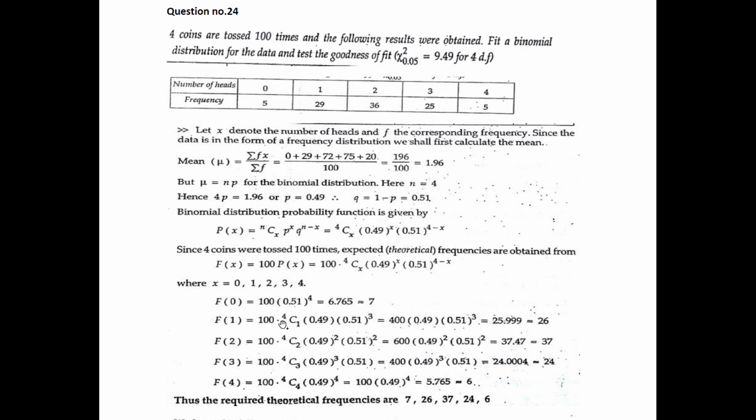What is nCr? How can you find nCr? We have discussed nCr in the lower classes. nCr is n factorial divided by n minus r factorial into r factorial. So substitute all these values, calculate, and you will get f of 0 as 7, f of 1 as 26, f of 2 as 37, f of 3 as 24, f of 4 as approximately 6. So you can write the theoretical frequencies as 7, 26, 37, 24 and 6. These are all approximated values. So we have obtained the theoretical frequencies.